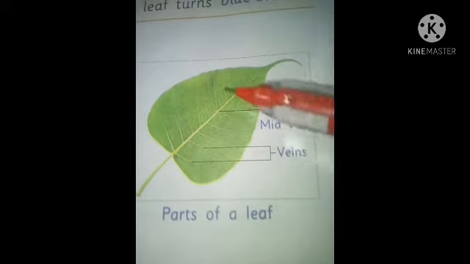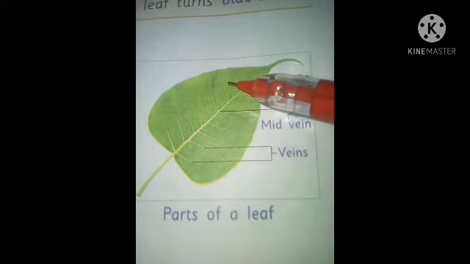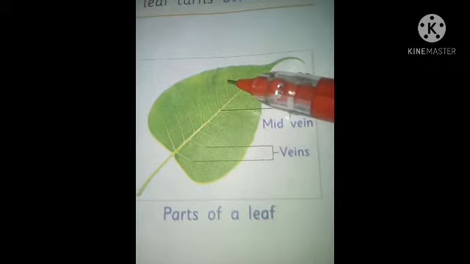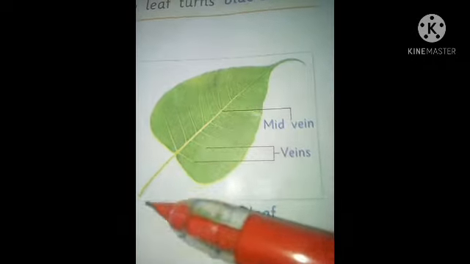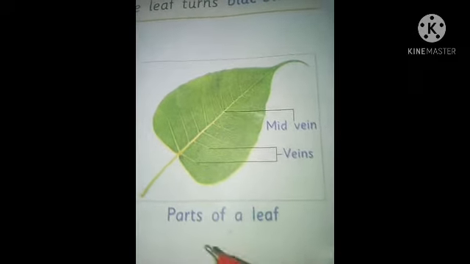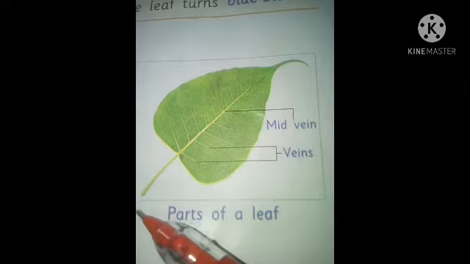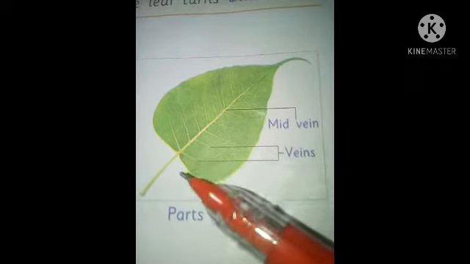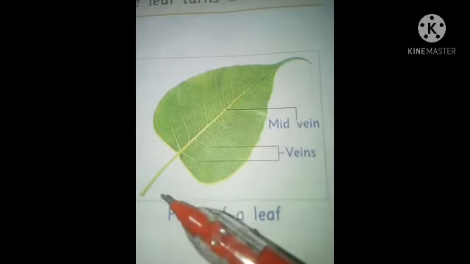The flat part of the leaf is called the leaf blade. The leaf blade is attached to the stem of the plant with a stalk, which is known as the leaf stalk.